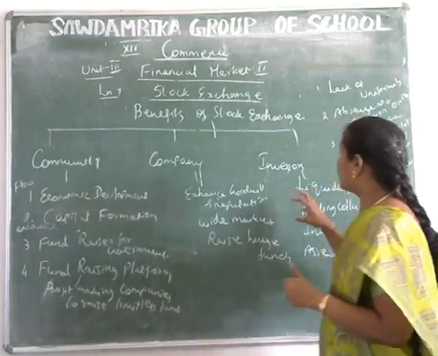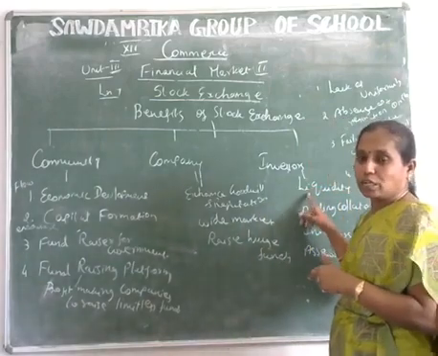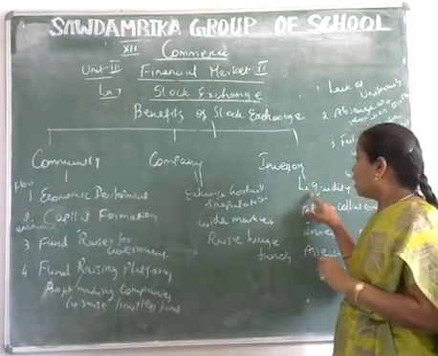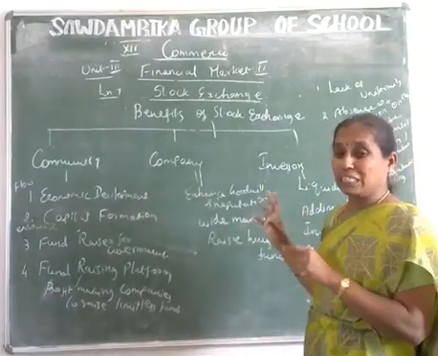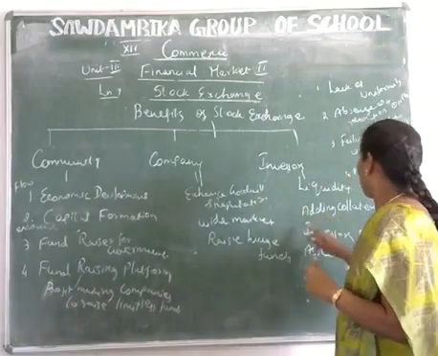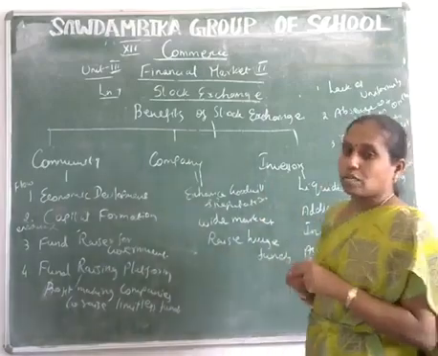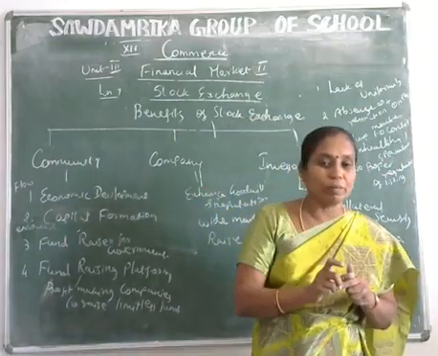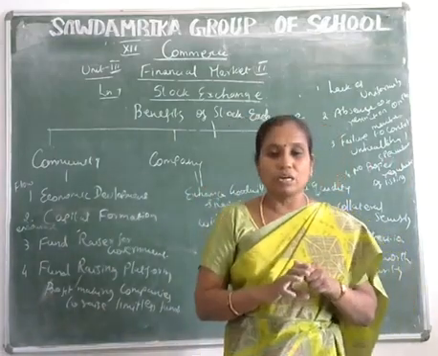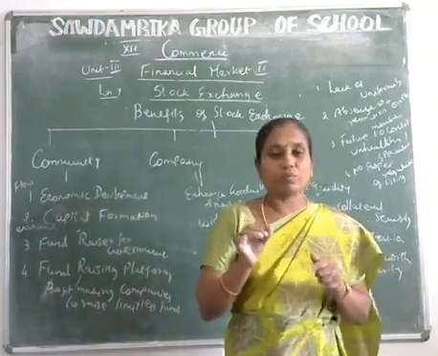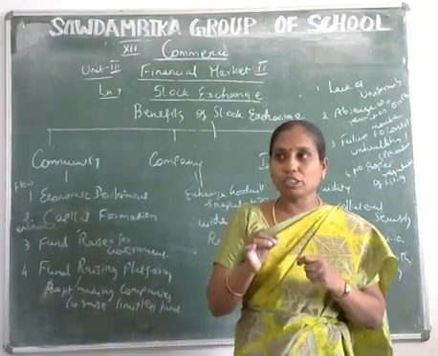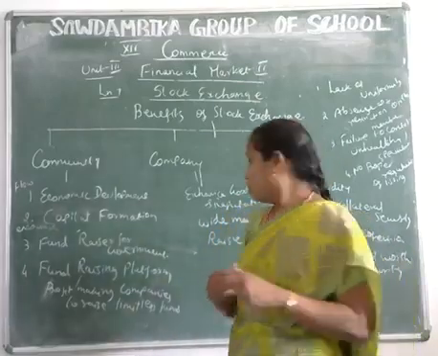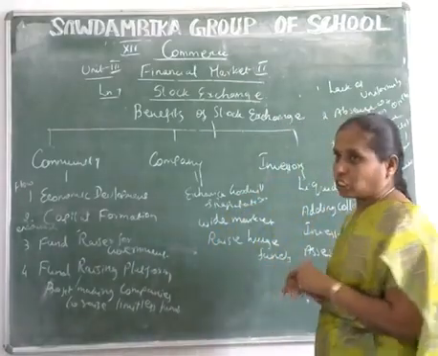And then what are the benefits to the investors? Number one is liquidity. Liquidity means conversion of shares into cash easily and quickly, and then adding collateral security. I already explained that a security is a certificate or document. This certificate or document is one of the collateral securities. Collateral security means a surety document to borrow a loan.